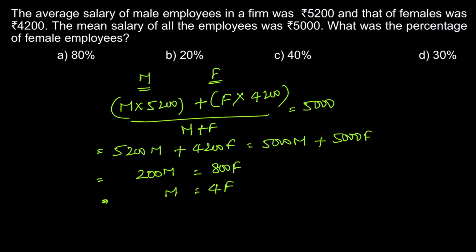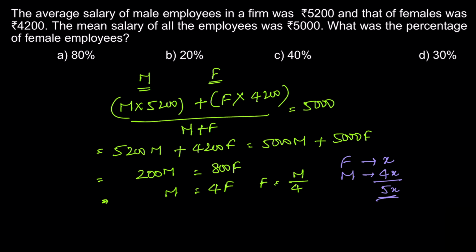So for every female employee, there are 4 male employees. Otherwise, F equals M by 4. Got it right? For every female employee, there are 4 male employees. So if female employees are X in number, then male employees will be 4X. Combined will be 5X. So what is the percentage?